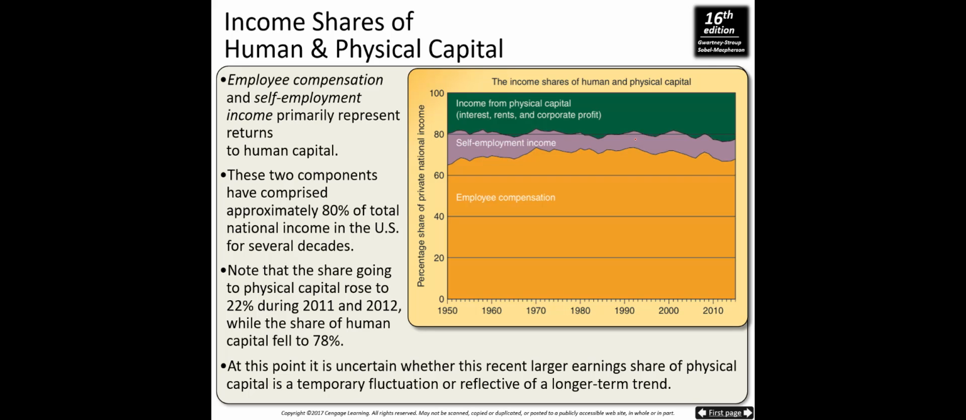Let's look at income shares of human and physical capital. Employee compensation, which are the wages, right? And self-employment income primarily represent returns to human capital. These two components represent approximately 80% of total national income in the US for several decades. Note that the share going to physical capital rose to 22% during 2011 and 2012, while the share of human capital fell to 78%. At this point, it's uncertain whether this recent larger earnings share of physical capital is a temporary fluctuation or reflective of a long-term trend.